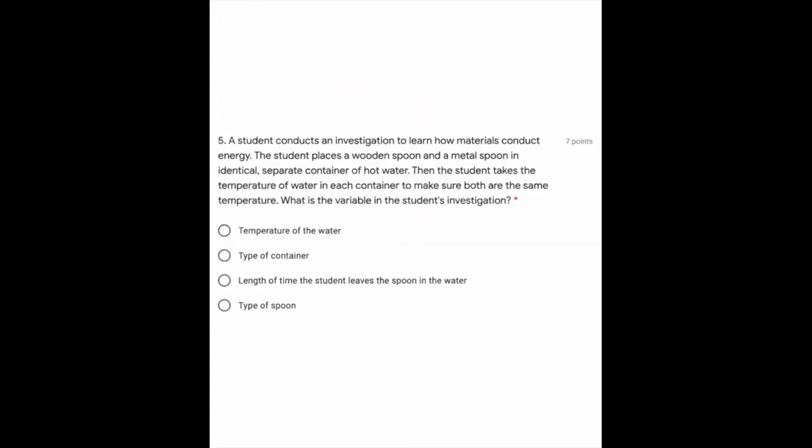A student conducts an investigation to learn how materials conduct energy. The student places a wooden spoon and a metal spoon in identical separate containers of hot water. Then the student takes the temperature of the water in each container to make sure both are the same temperature. What is the variable in the student's investigation? Temperature of the water, type of container, length of time the student leaves the spoon in water, type of spoon.